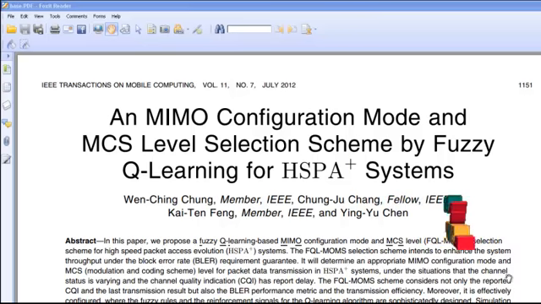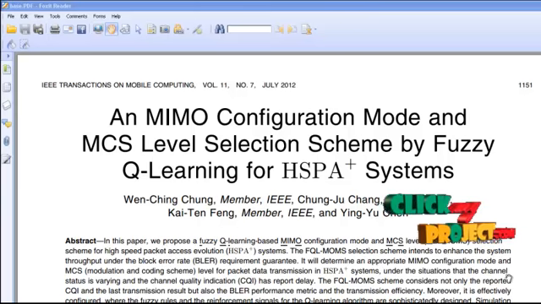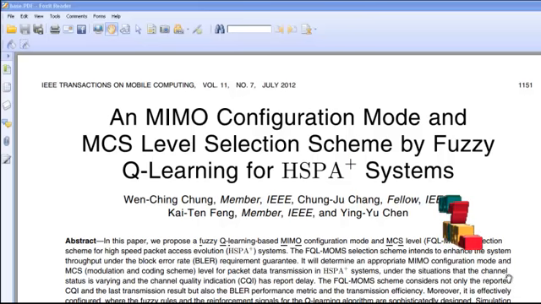Welcome to clickmyprojects.com. Now we will discuss the paper on MIMO configuration mode and MCS level selection scheme by Fuzzy Q-Learning for HSPA plus systems.